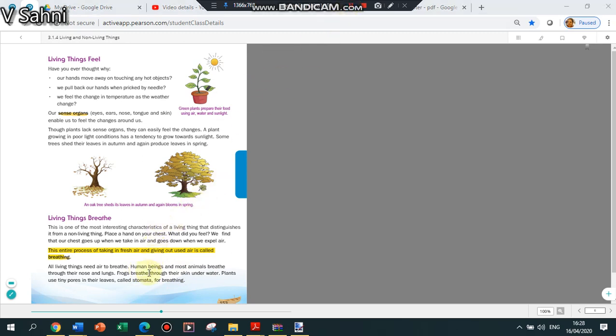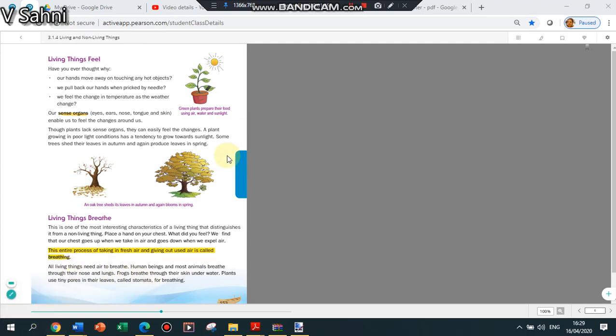And then we talk about leaves. How do the leaves breathe? The leaves breathe through tiny pores called stomata. Stomata are on the surface of the leaves, and these pores are actually openings. Through these openings, leaves take in carbon dioxide and give out oxygen during photosynthesis. Do you remember this? I have taught you this in the previous chapter also, parts of a plant.